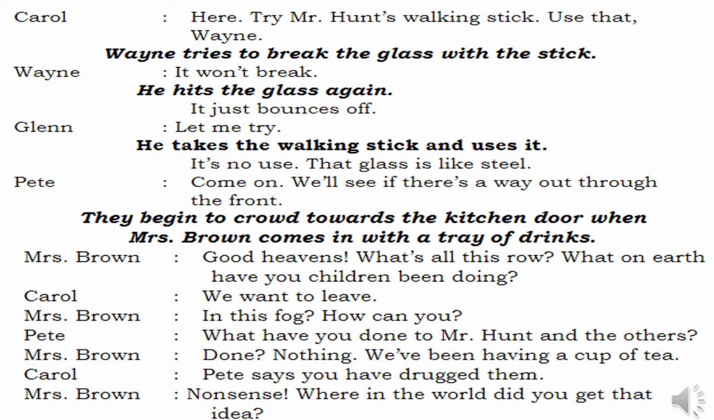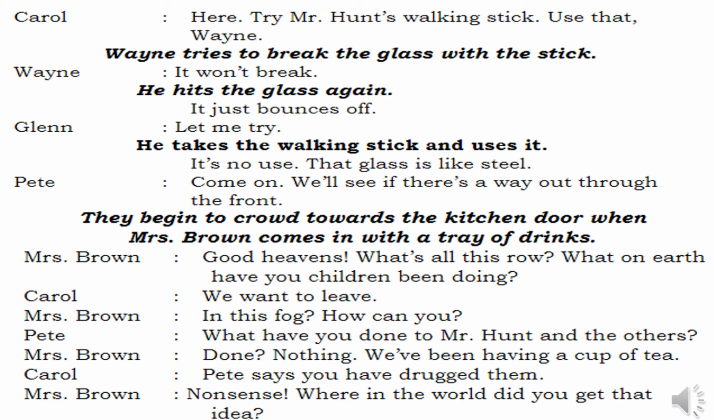Wayne tries to break the glass with the stick. Wayne says, it won't break. He hit the glass again. It just bounces off. It is not getting broken. Glenn says, let me try my best now. He takes the walking stick and uses it. It's no use. The glass is like steel. There is no use. The glass is really like steel. Pete says, come on. We'll see if there is a way out through the front. Pete says, no use doing all these things. Let's go and see if there is a way for us to escape from the main door.